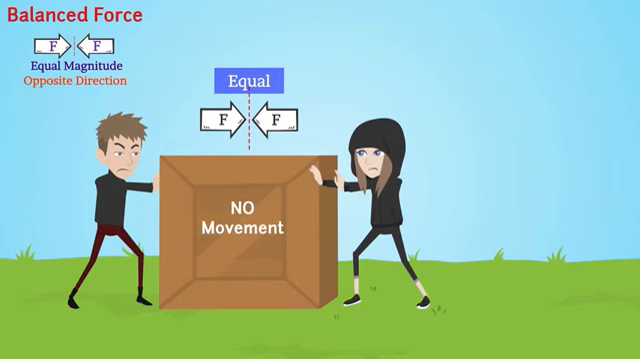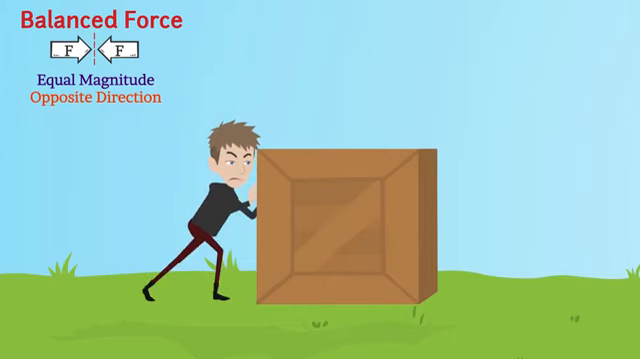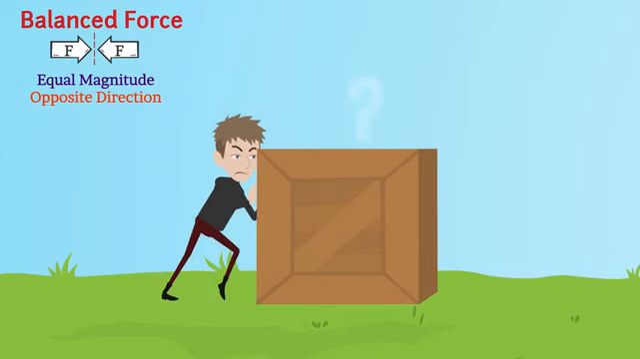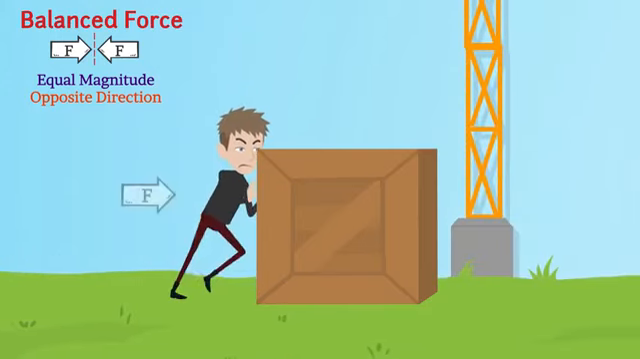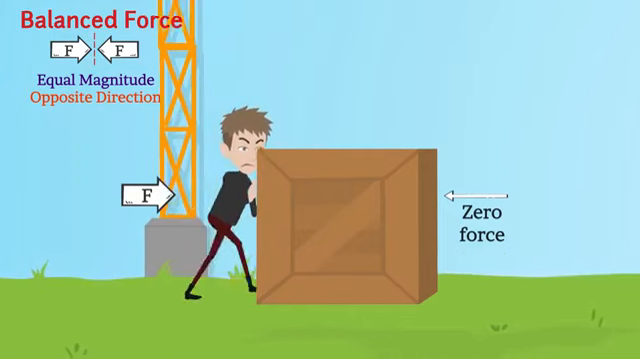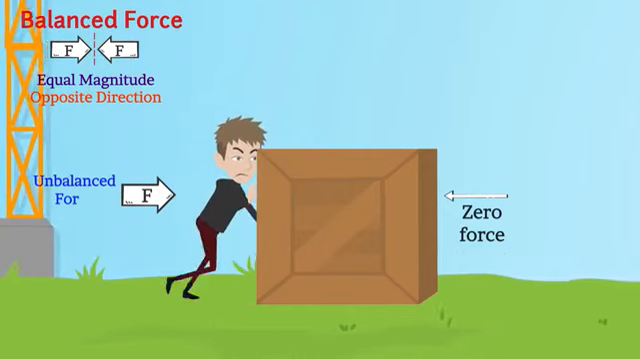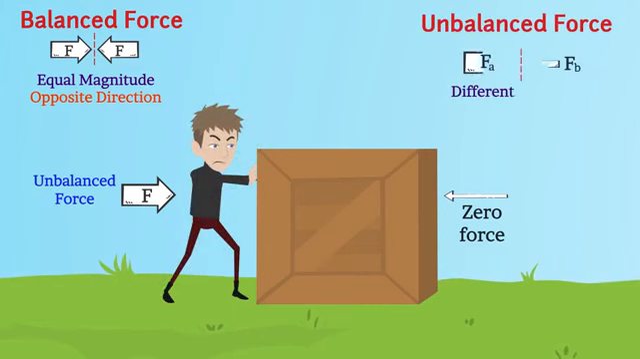Now consider another case where John alone applies force on the box. So here, does the box move? Yes. This is because the force applied by John is the only force acting on the box. Such a force is called unbalanced force. Unbalanced force is defined as force of different magnitude.